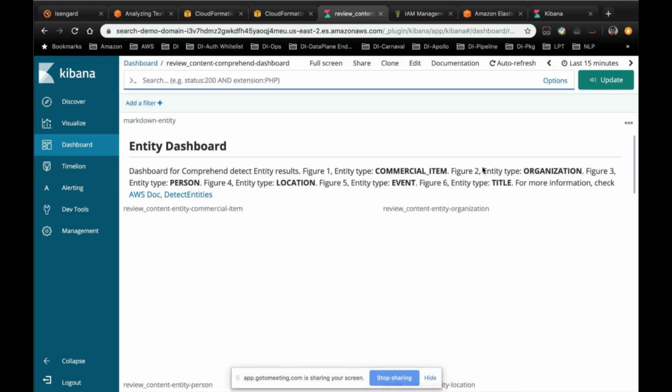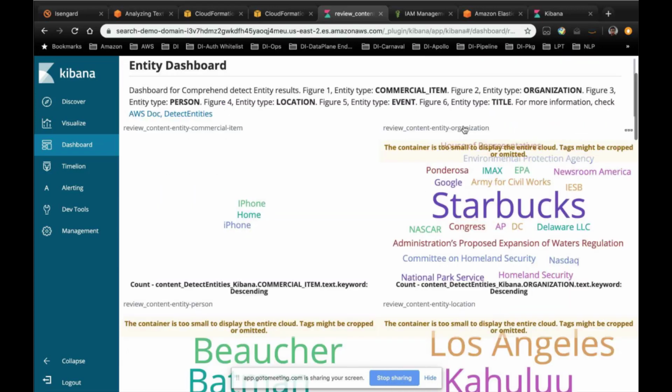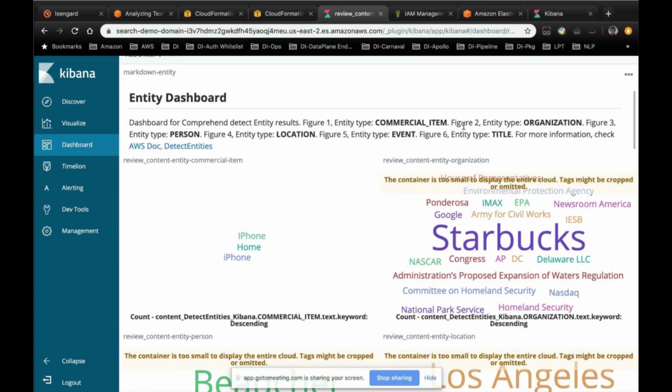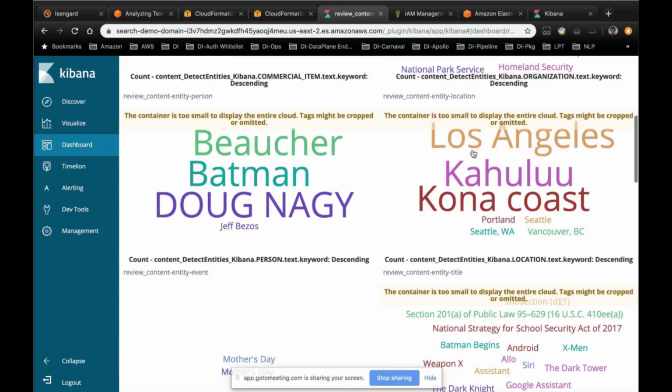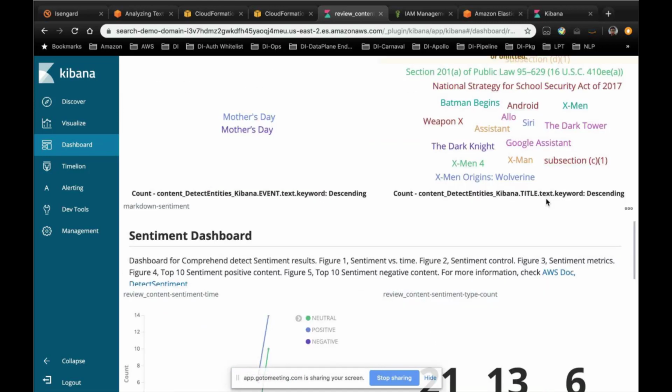As you can see, there are several dashboards created as part of this. The first one is the entity dashboard. We provide 6 different entity type word clouds. So the first one is the commercial items. In here, you can see the corresponding text for the commercial items such as iPhone. Similarly, we have organization entity types. We have person, location, events, and title.